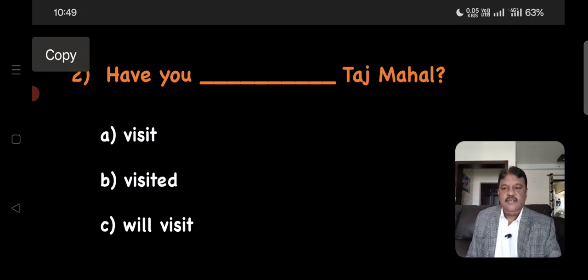So here, the structure of the present perfect tense is have or has plus the past participle of any main verb. So here we already have 'have'. We will have to check now which is the past participle of the main verb. Okay, good.